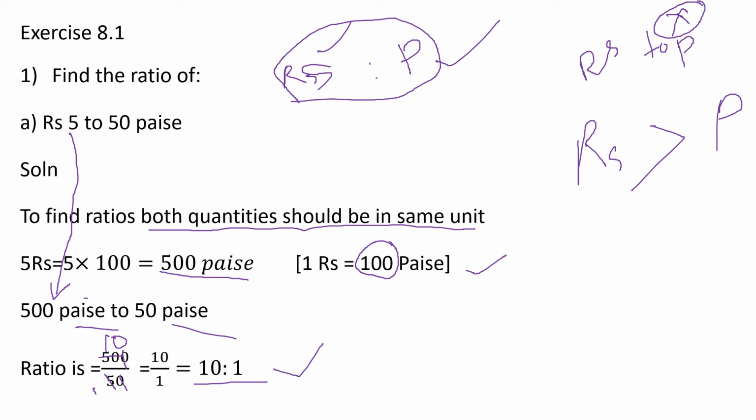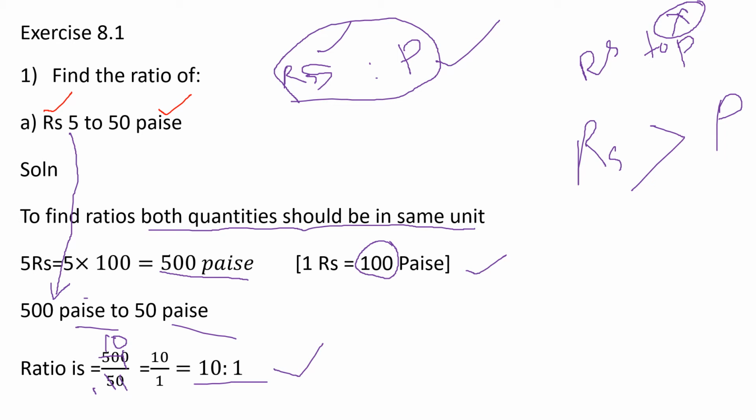Okay. So here, since you have different units, one in rupees and another in pies, we cannot directly write it as a ratio. So what have you done here? To make the units the same, we did this conversion calculation. Rupees to pies. We changed rupees to pies, then we wrote it as a ratio.